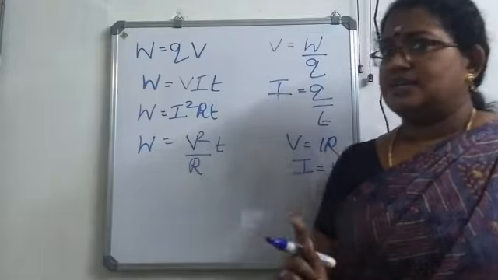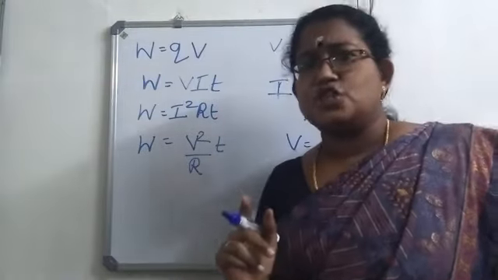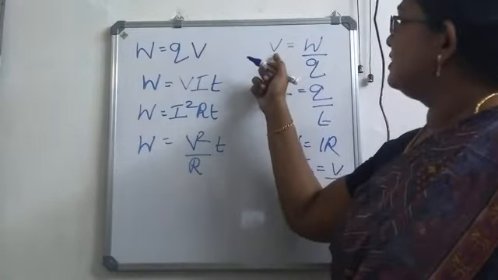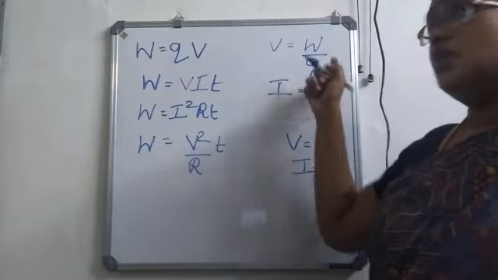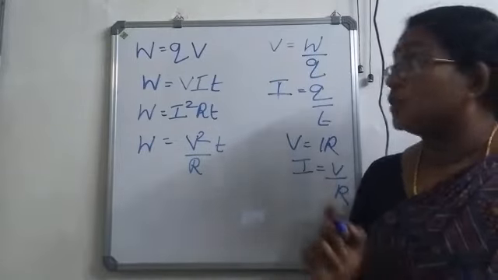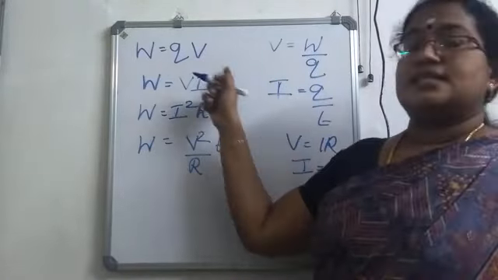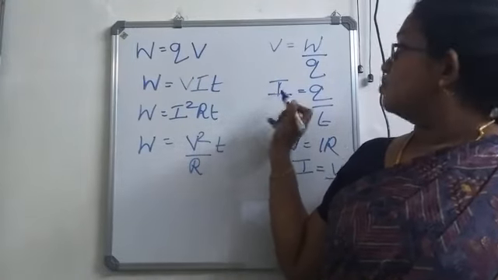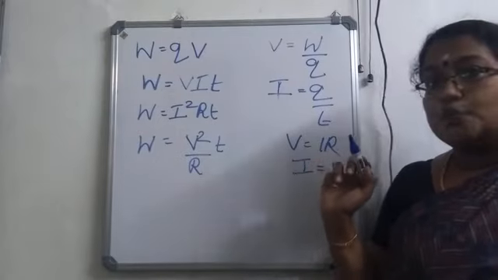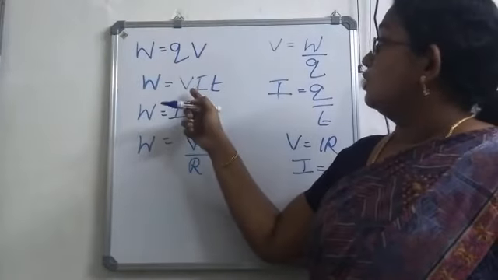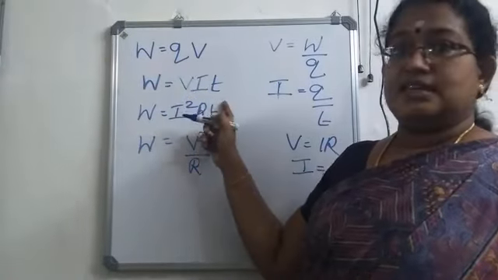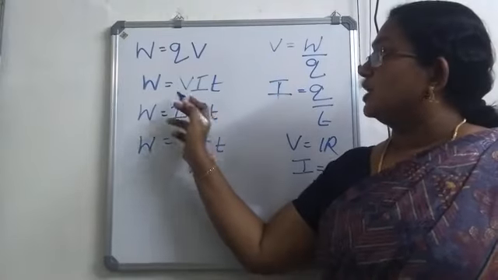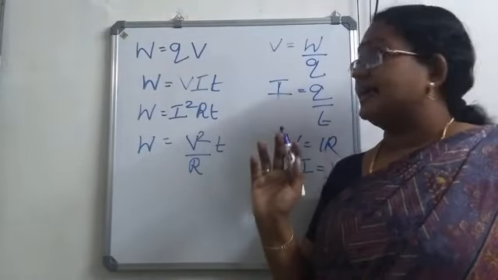Once again, from the definition for potential difference, we learned that V is equal to W by Q. So from here, W is equal to QV. From the equation for electric current, I is equal to Q by T. So instead of Q, I wrote IT. So we got the second equation, W is equal to VIT.